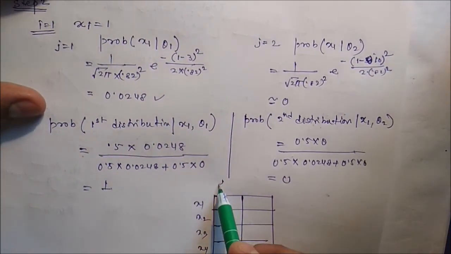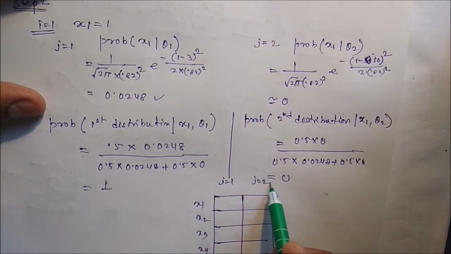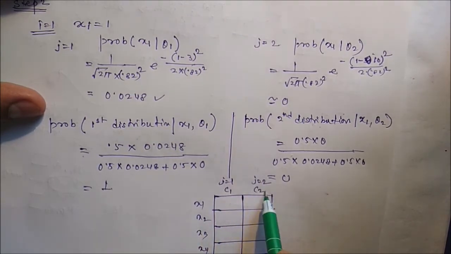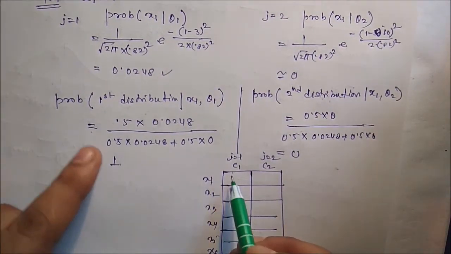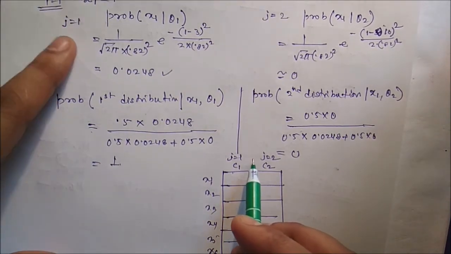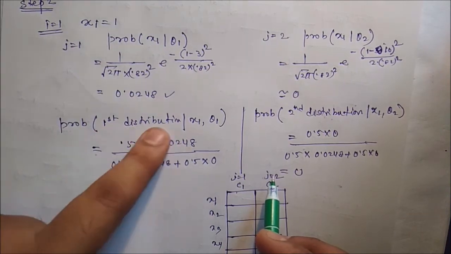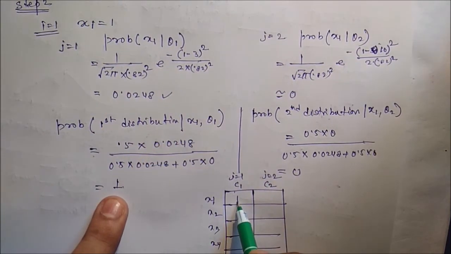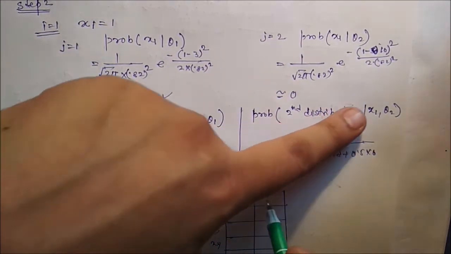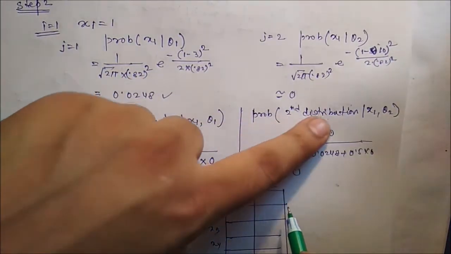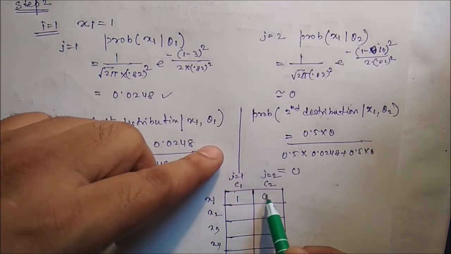For j is equal to 1 and j is equal to 2, or for cluster 1 and cluster 2. So for x1, the jth class, first data, probability of first distribution is 1. And for the first data with parameter 2, second distribution, it is 0.